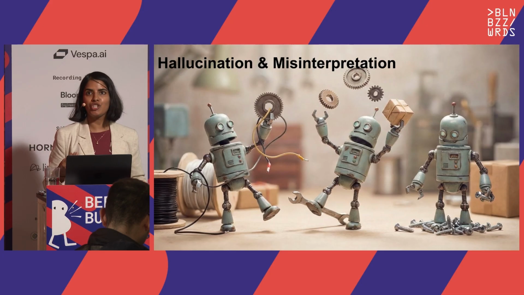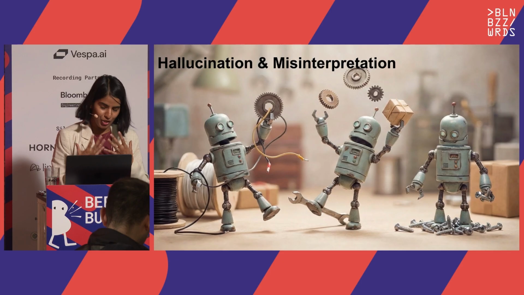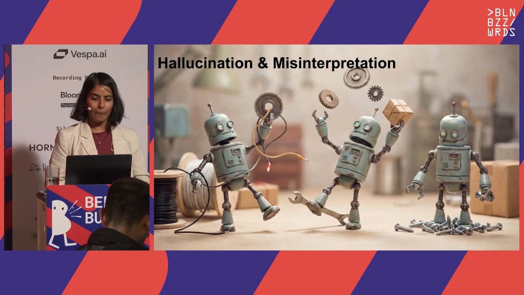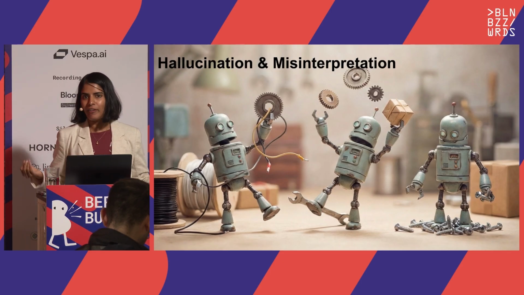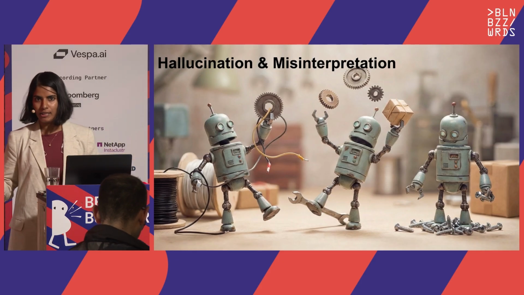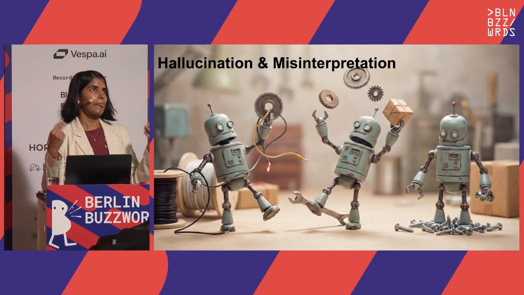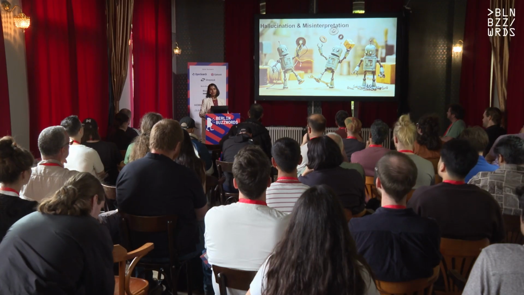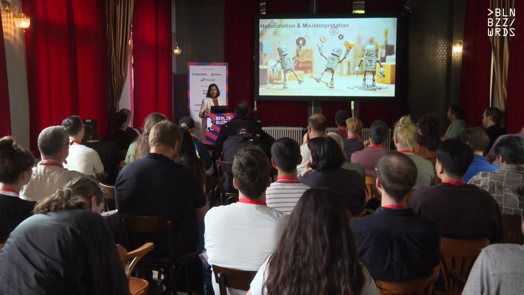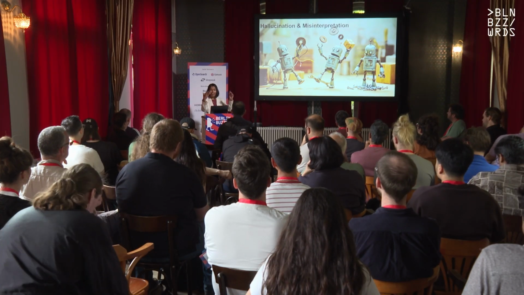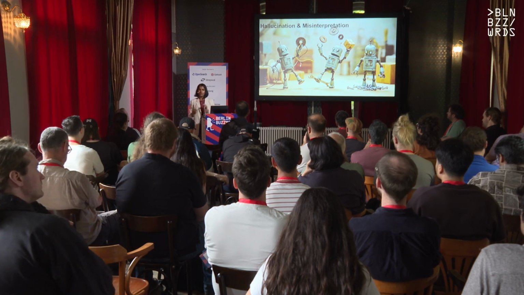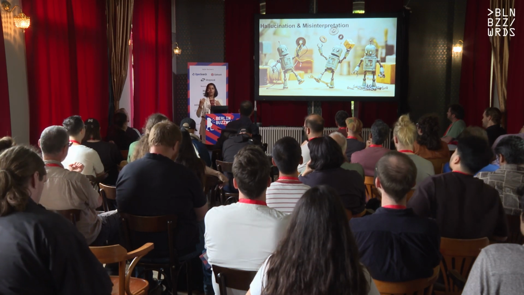So what I mean by hallucination is you have given it some context that it should use to answer the query, but given the query, it just makes up facts which weren't present in the context. So it could be a fact which is true in the real world, but you wanted to say the capital of France is Vancouver and not Paris, and it should have answered that, right? But it used its own knowledge or whatever, and it answered something else, and you wanted to stick to the context.